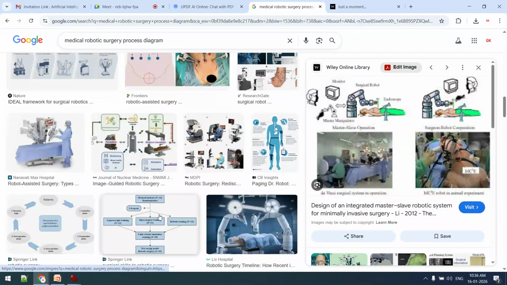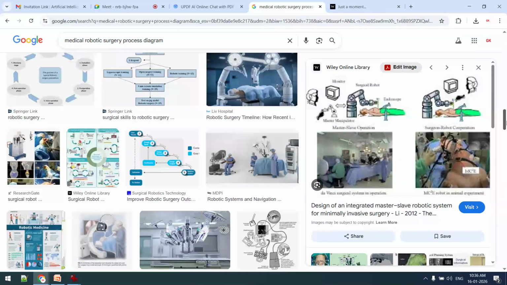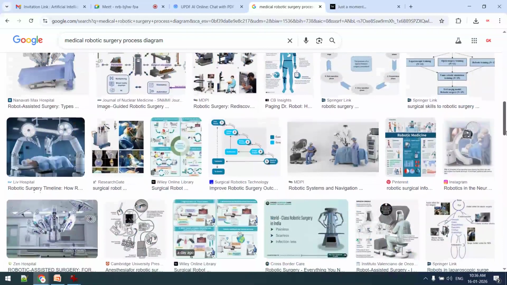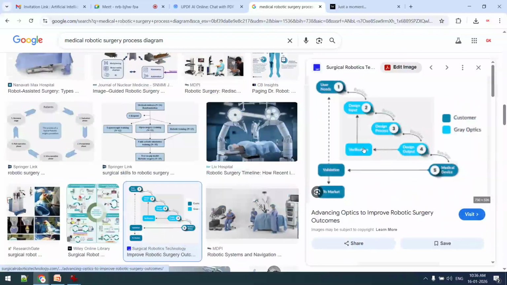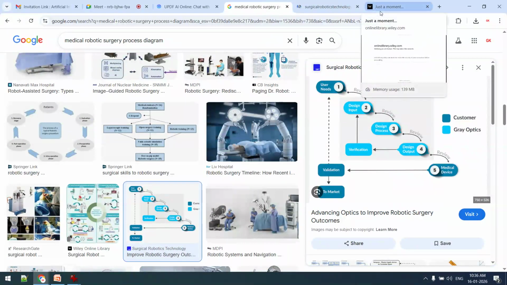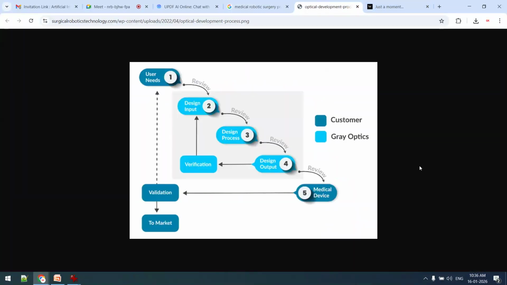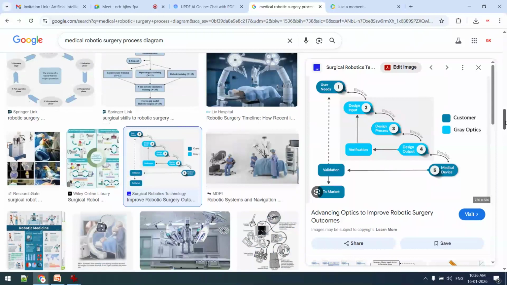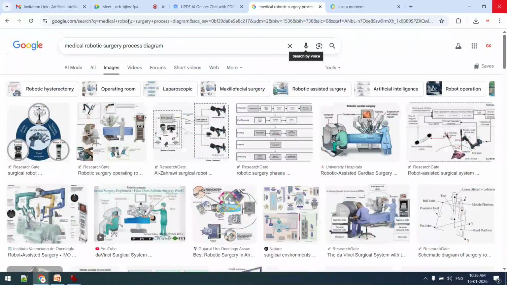For example, a handwritten diagram made with pen or pencil on paper. After creating that diagram, you can take an image from your mobile phone, and then you will be able to create its explanation.